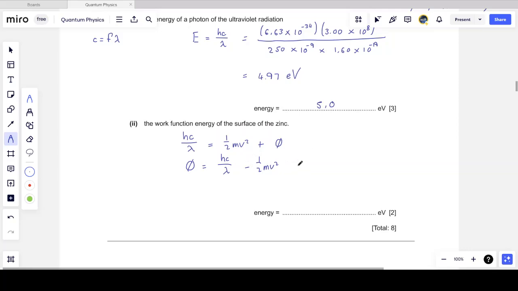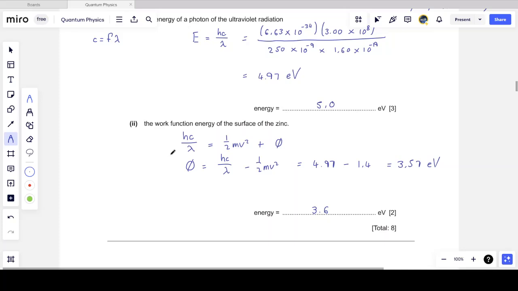I didn't really need all the symbols here because all these values are known. So that's 4.97 for the energy of the photon, which we calculated above, minus the kinetic energy given as 1.4, and this will already give us an answer in electron volts. And we should get 3.57 electron volts, to two significant figures, 3.6 electron volts. So we really didn't need all these symbols.